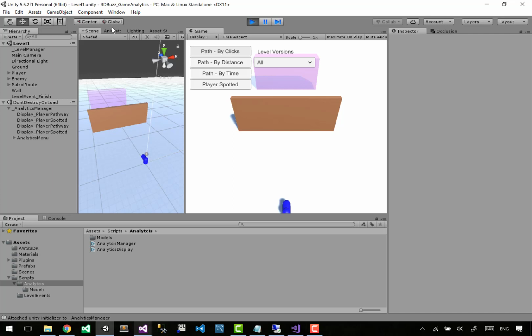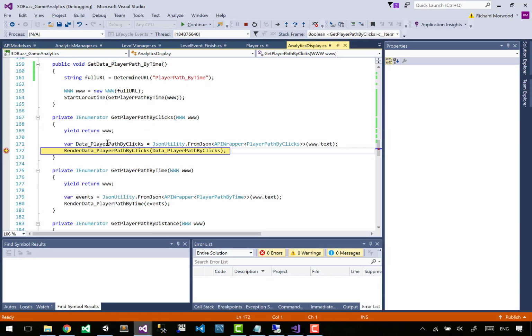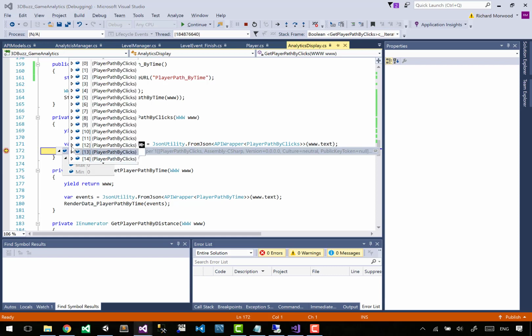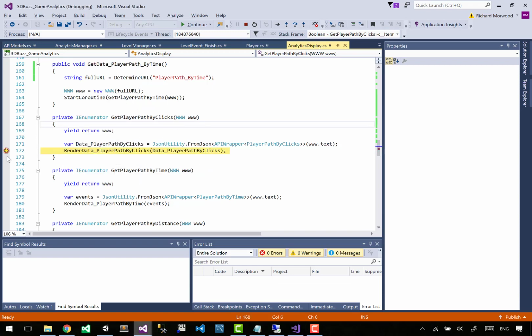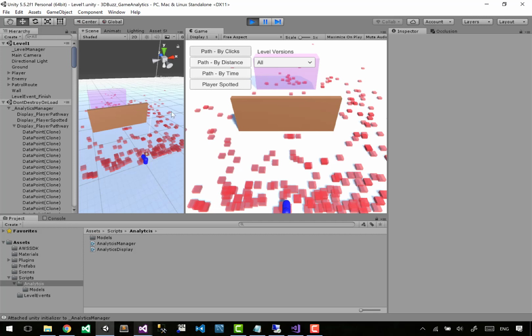It works, I promise. So we've got to wait for that first time spin up. And then the actual call. There we go. Data, play path, by clicks. Yes, data. We have data. Yes. Hooray.